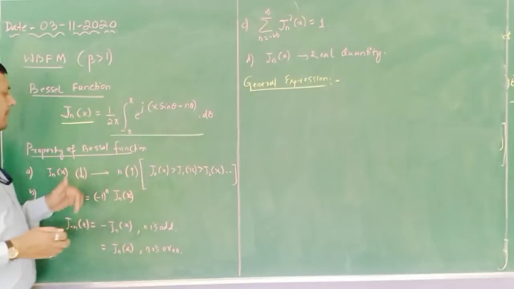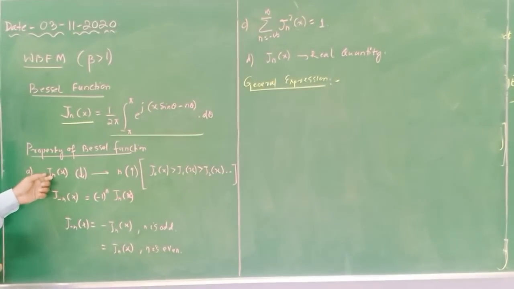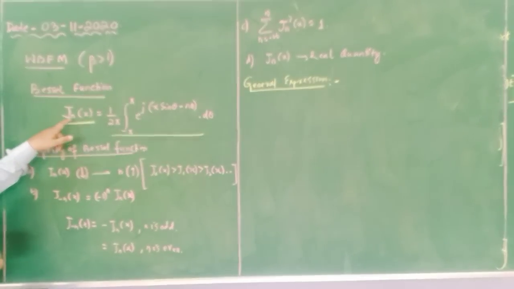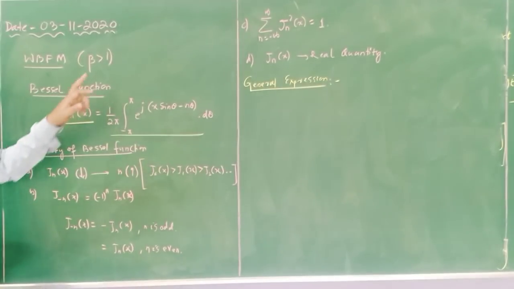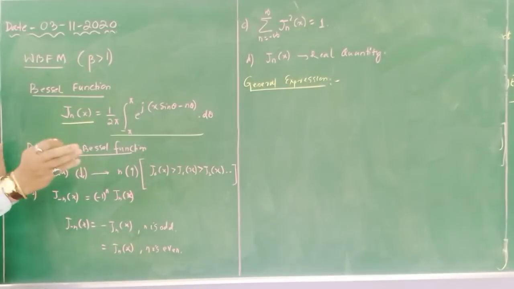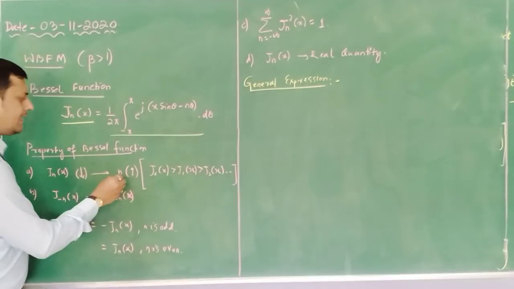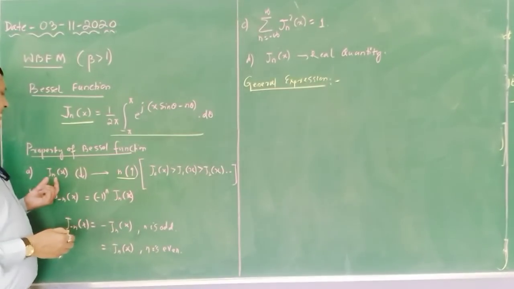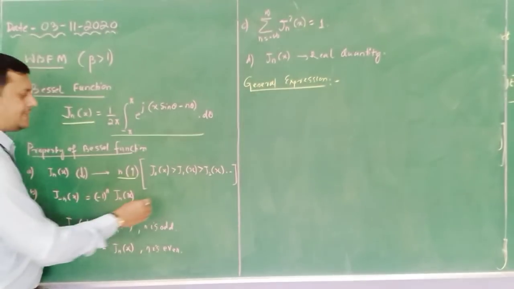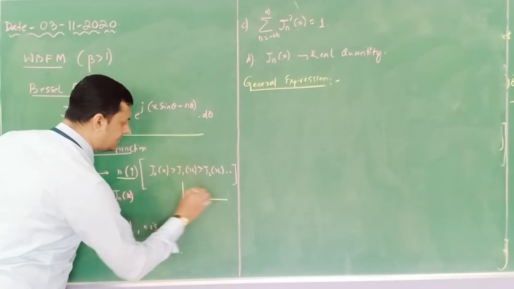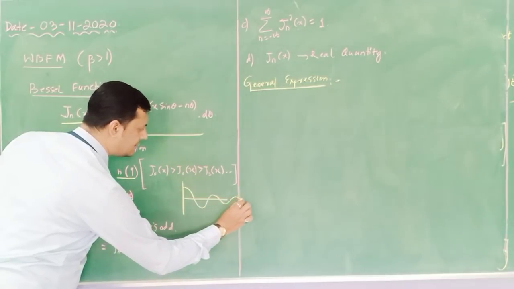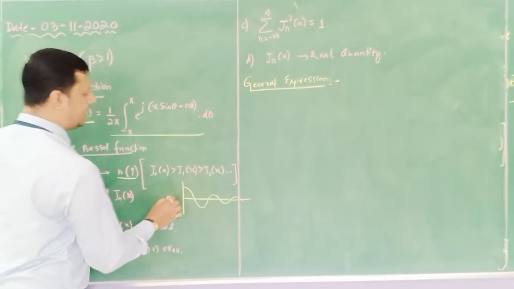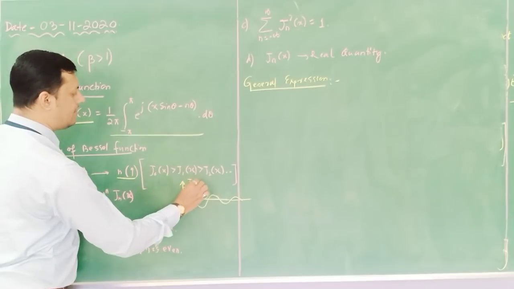Now what are its properties? The first property is that the value of Jn of x decreases when the value of n increases. Here you can see, as n increases, the Jn of x value decreases. Here I will represent it like this: this is Jn of x.